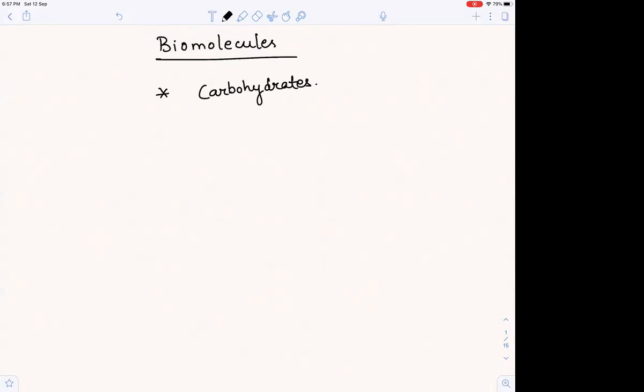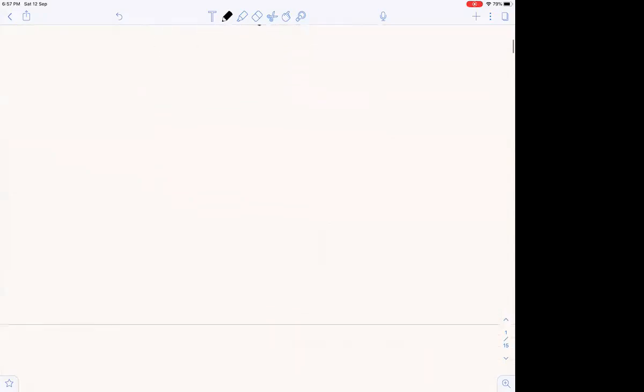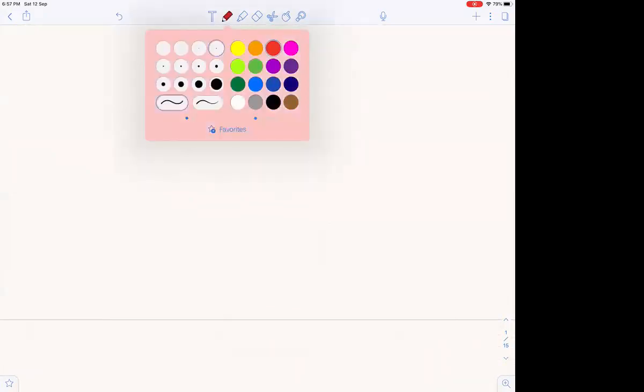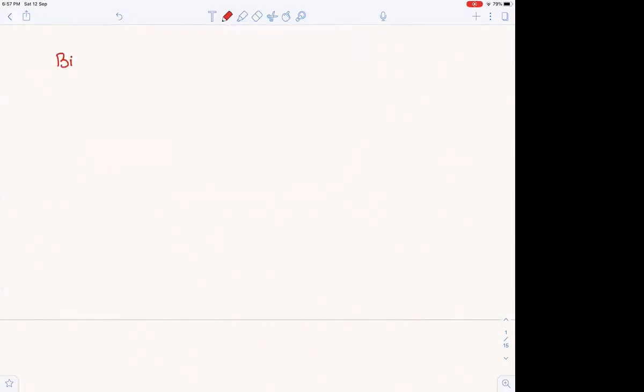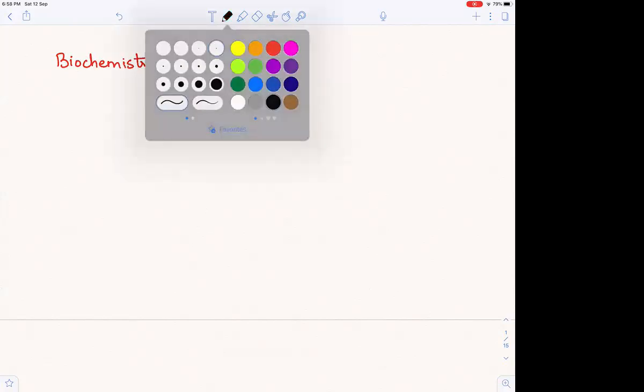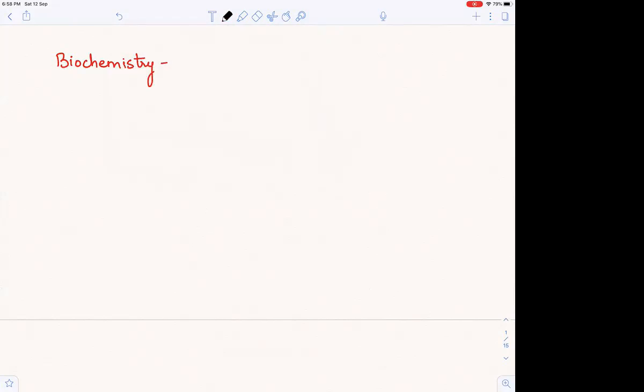Okay, so this is what we are going to study today. In every class before starting, I always tell you what are we going to study, right? So before starting, let us just quickly see few words and then get on to carbohydrates. What is biochemistry? Let's not waste time, but yes, we should know. Biochemistry is the chemistry of living things. It is a branch of study of chemistry of living organisms. Very easy, right?